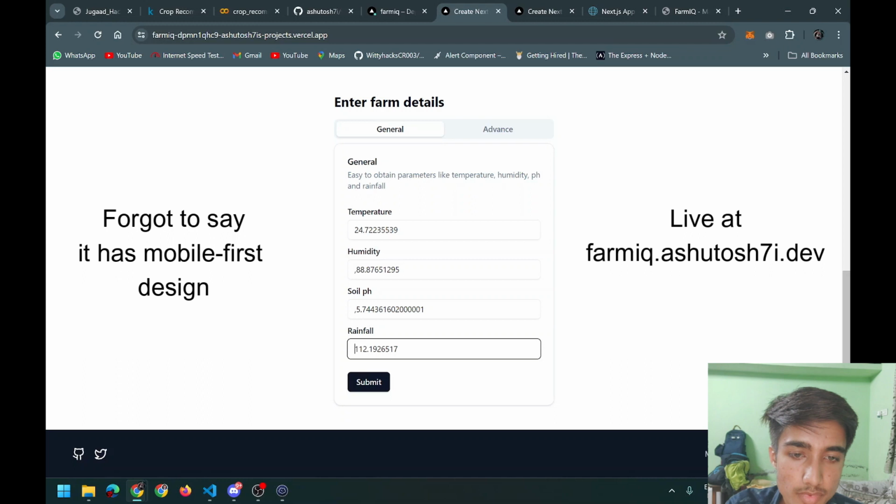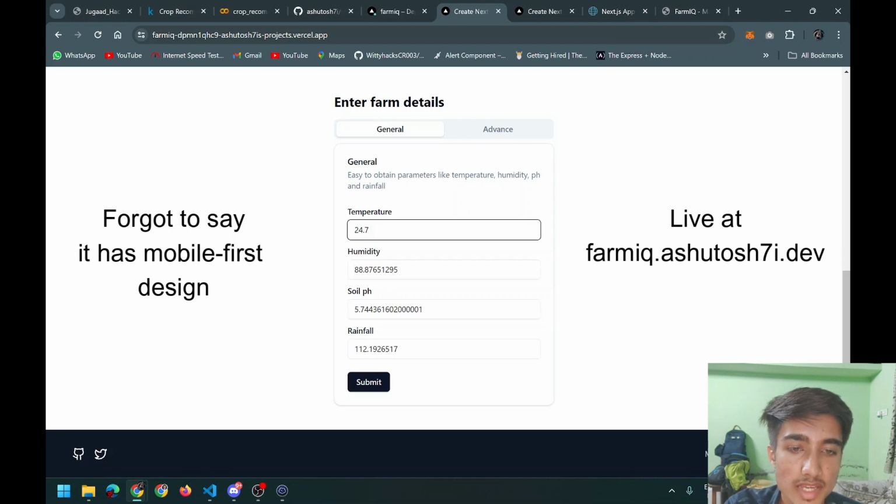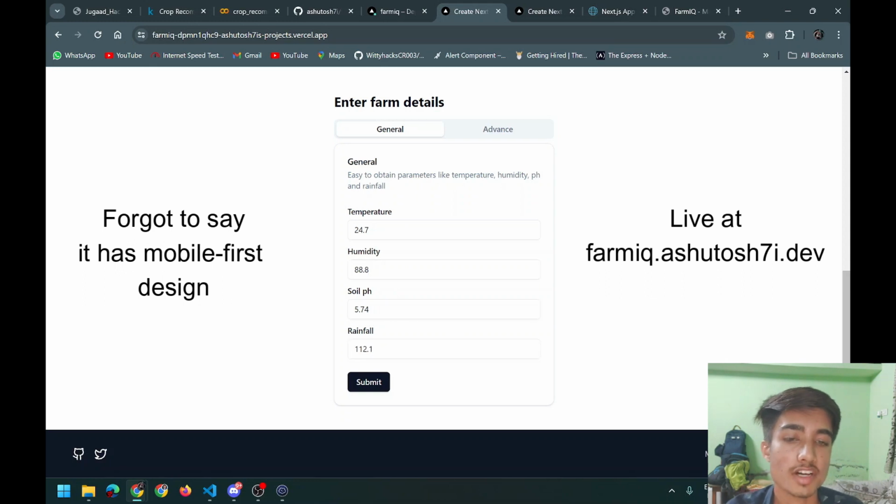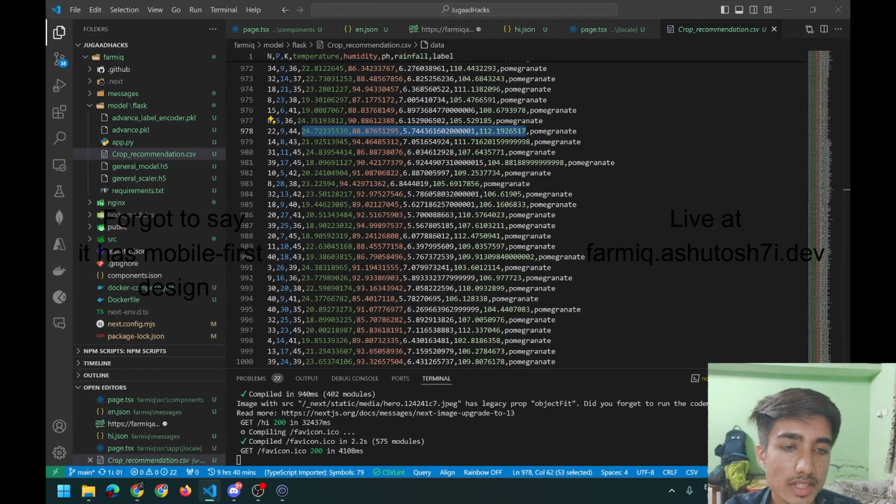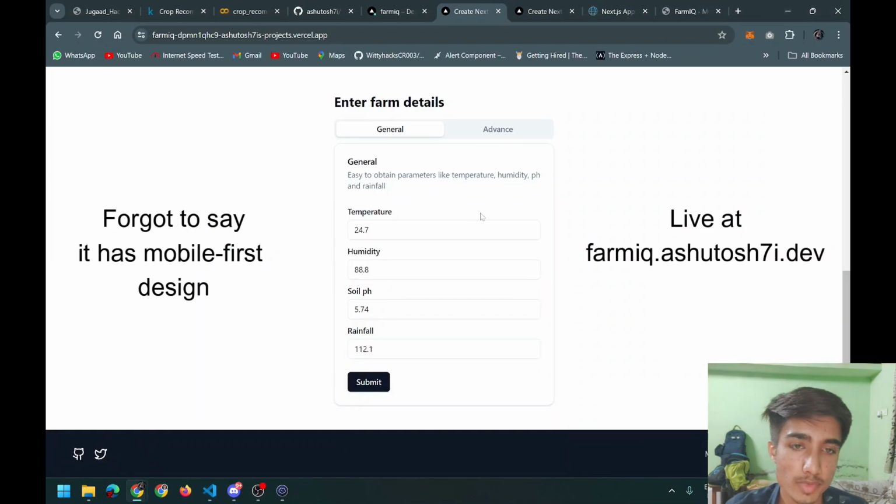Now the farmer will not enter these exact data, so I will normalize it. I will remove values after the points. Yeah, so this is how a typical farmer will input data about his land. So in the data set we saw that this is for pomegranate and if my solution is right, it should say pomegranate, right? So I will click submit here.